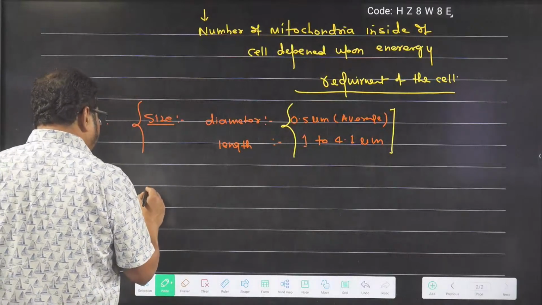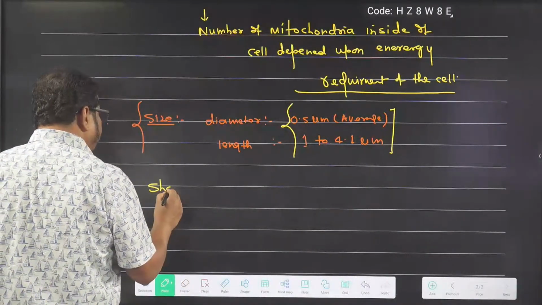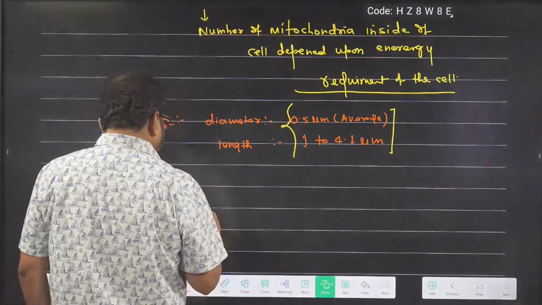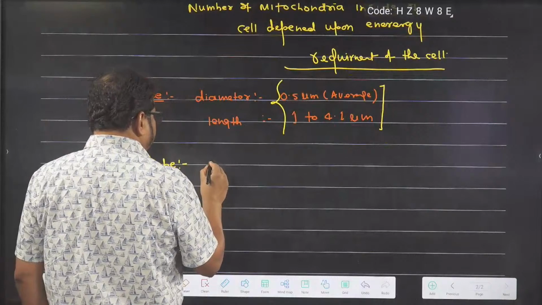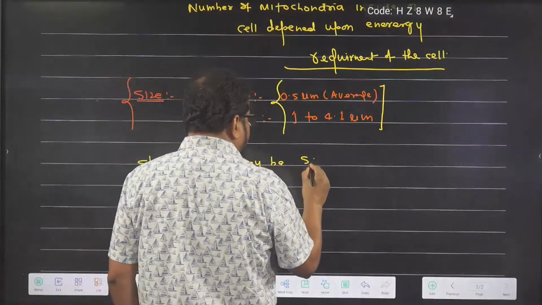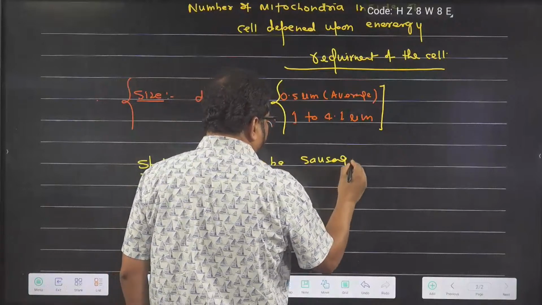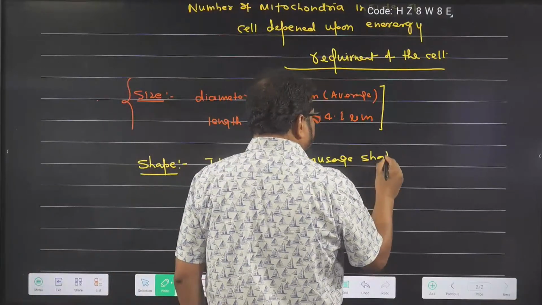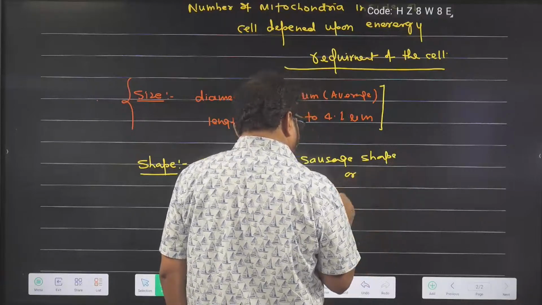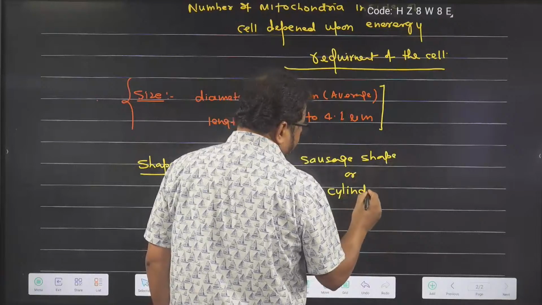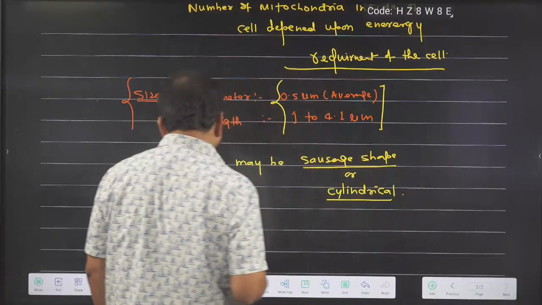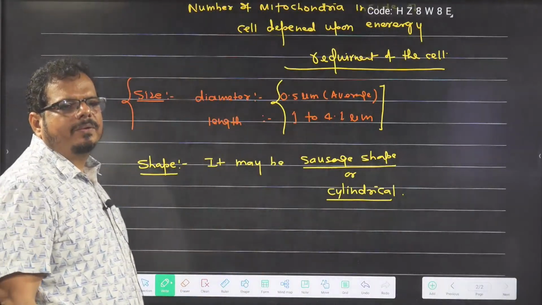Now we are going to discuss the shape of mitochondria. It may be sausage shaped, or you can say cylindrical. So these are the shapes of mitochondria.